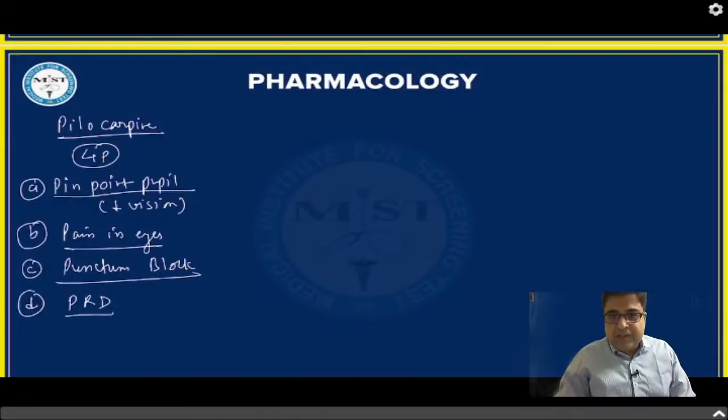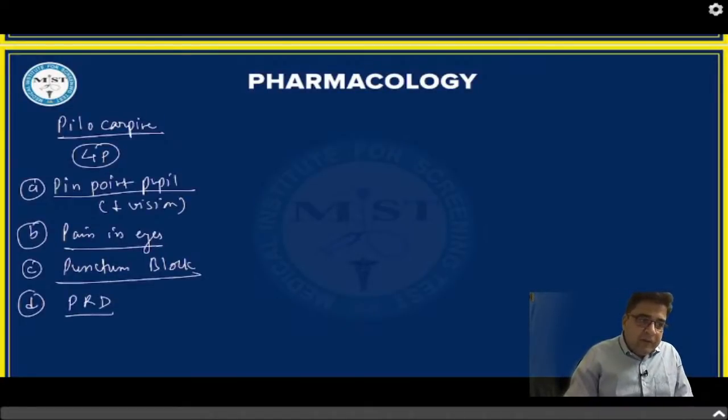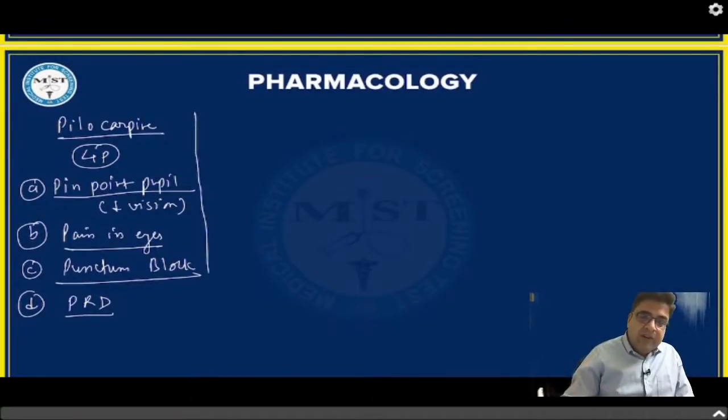So there are 4 important side effects of pilocarpine which start from the alphabet P. One is peripheral retinal detachment, second is punctum blockage, third is pain in eyes, the fourth is pinpoint pupil that will deteriorate the patient's vision.